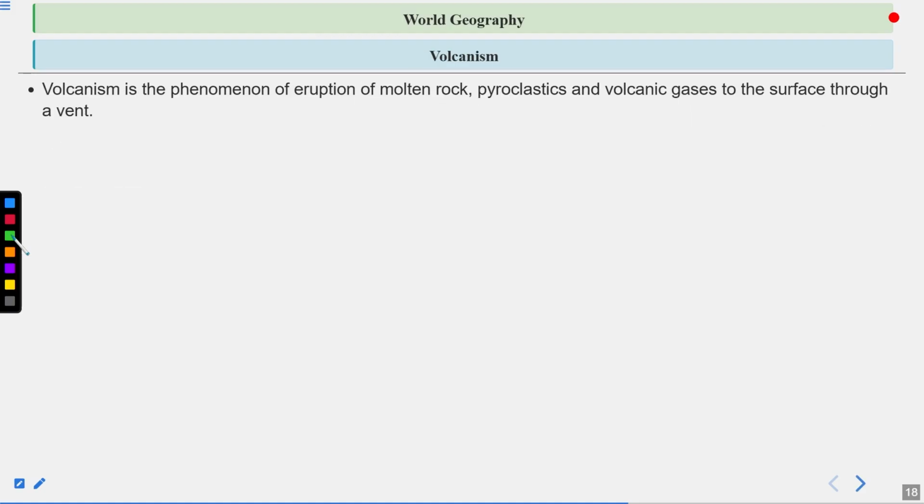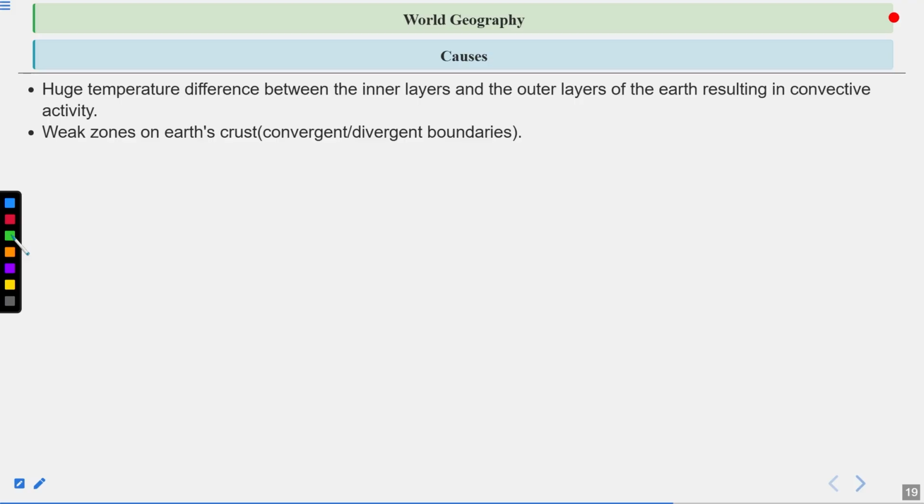Volcanism is the phenomenon of eruption of molten rocks, pyroclastics, and volcanic gases to the surface through a vent. Causes: huge temperature difference between the inner layers and outer layers of the earth resulting in convective activity, weak zones on earth's crust, convergent and divergent boundaries, earthquakes and faulting.